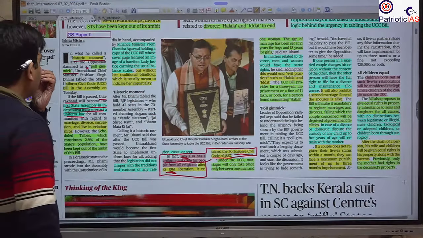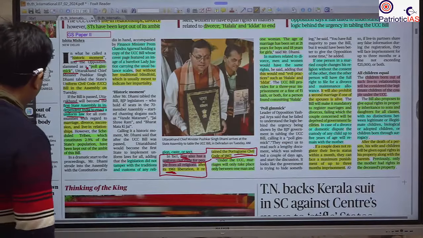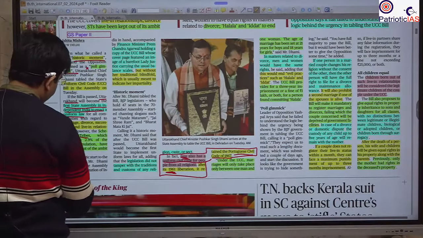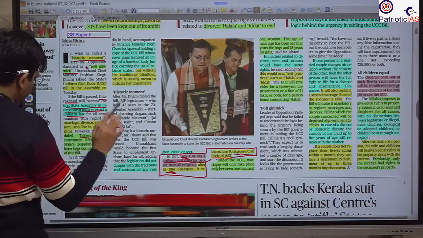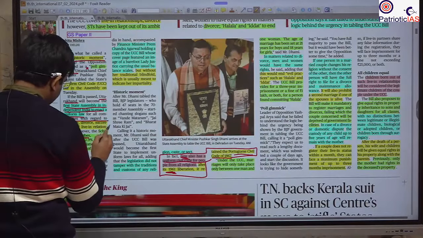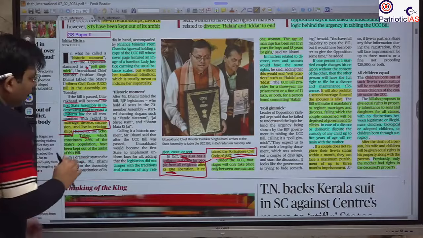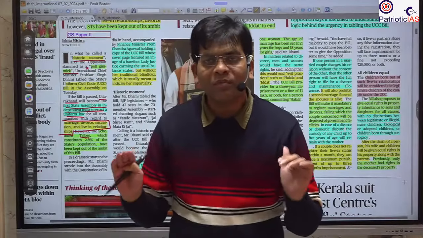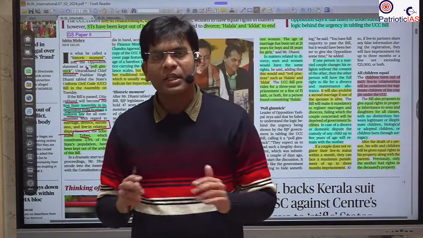Next, a feature of this bill is that it is not applicable to the tribals. One thing you should understand: the uniform civil code is related to personal law. Already we have a uniform criminal code across India, but what is personal law?